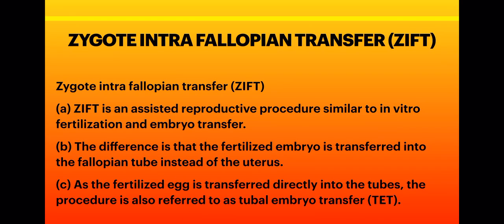So here again is the zygote intrafallopian transfer, which I have already explained to you, right? One important thing to note here is that this zygote intrafallopian transfer is also said to be tubal embryo transfer, because here we are transferring the embryo into the fallopian tube. So it is also said to be TET, tubal embryo transfer. Here we are not transferring the embryo inside the uterus, we are transferring the embryo in the fallopian tube.